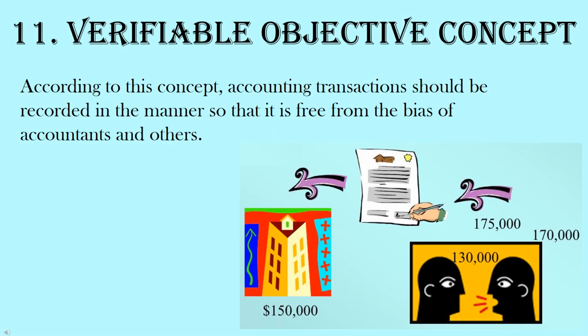The verifiable objective concept holds that accounting should be free from personal bias. Measurements that are based on verifiable evidence are regarded as objective. It means all accounting transactions should be evidenced and supported by business documents. These supporting documents are cash memos, invoices, sale bills, etc.